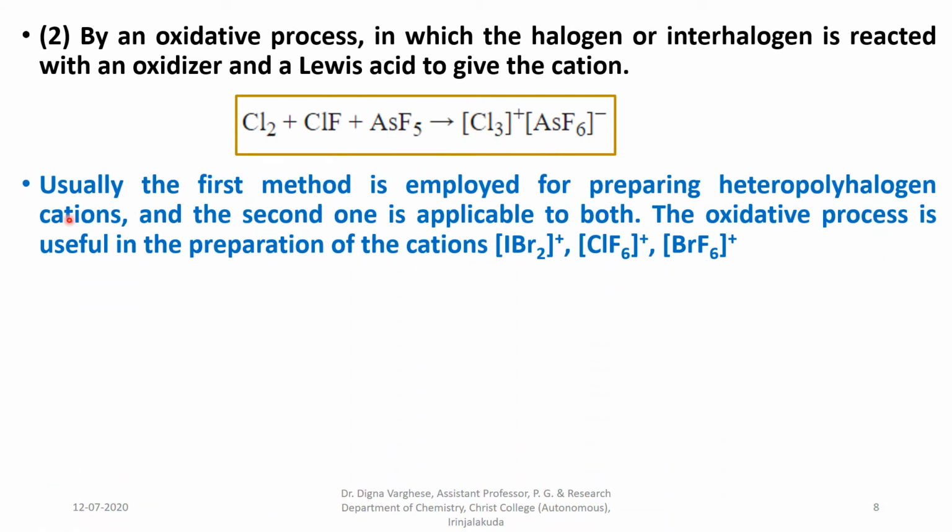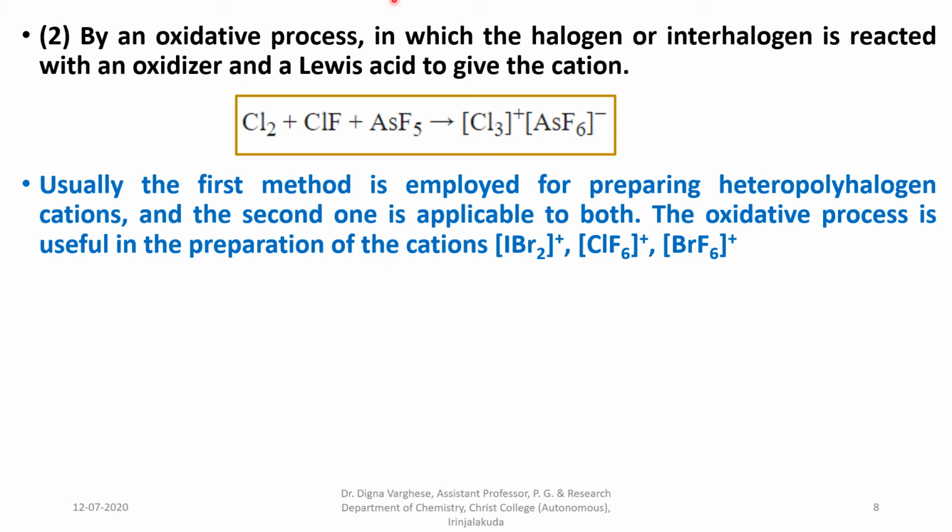Usually the first method is used for the preparation of heteropolyhalogen cations, and the second one is used for the preparation of isopolyhalogen cations and also for heteropolyhalogen cations.